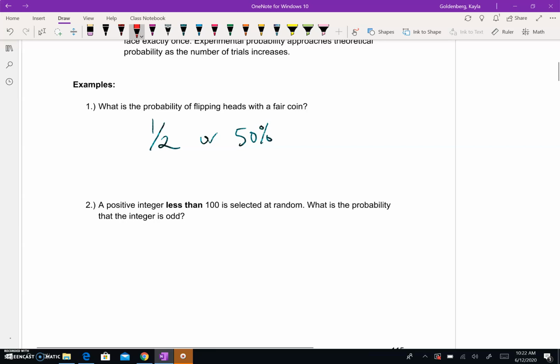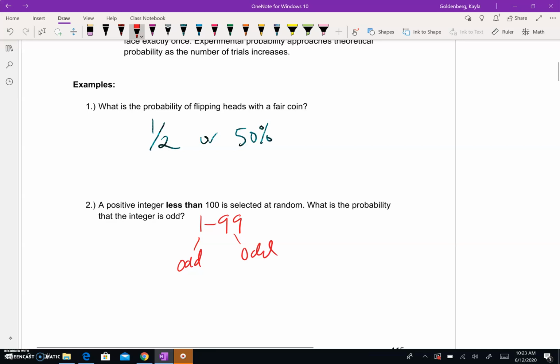A positive integer less than 100 is selected at random. What is the probability that the integer is odd? So a positive integer smaller than 100, that's 1 to 99. And think back to some of our counting ideas. We are starting on an odd number and we are ending on an odd number.